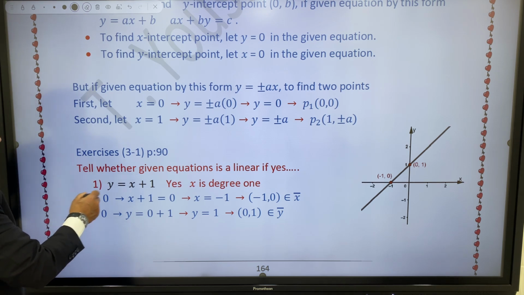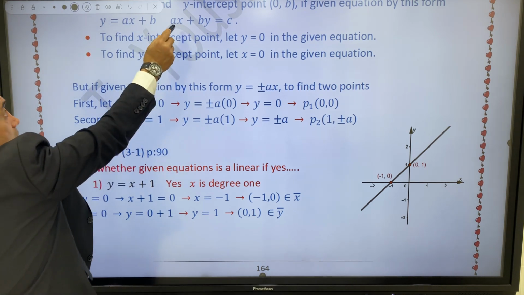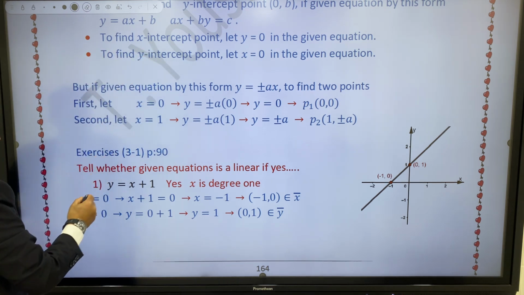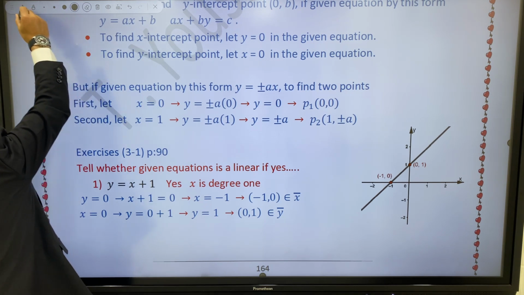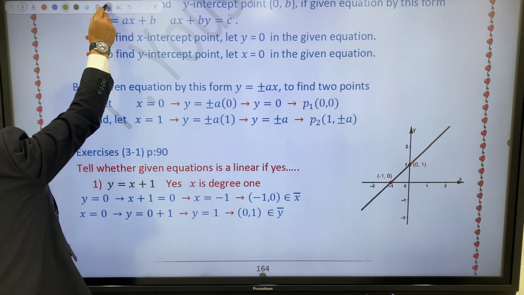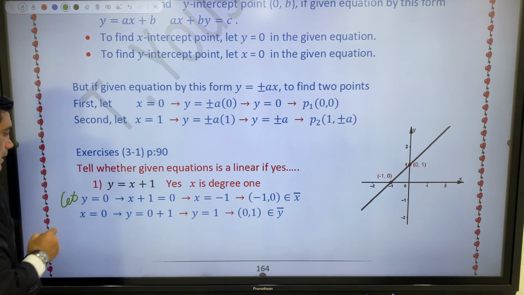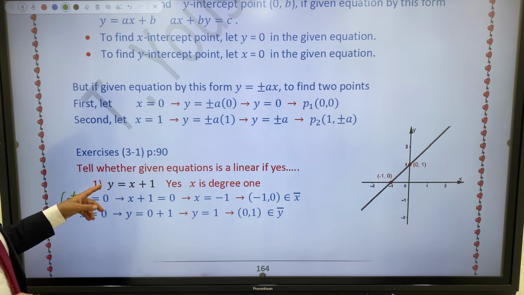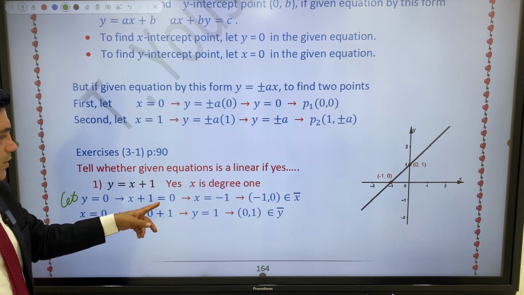First of all, the equation is in slope-intercept form like this. To find the x-intercept, let y equal 0. If y equals 0, that means x plus 1 equals 0.